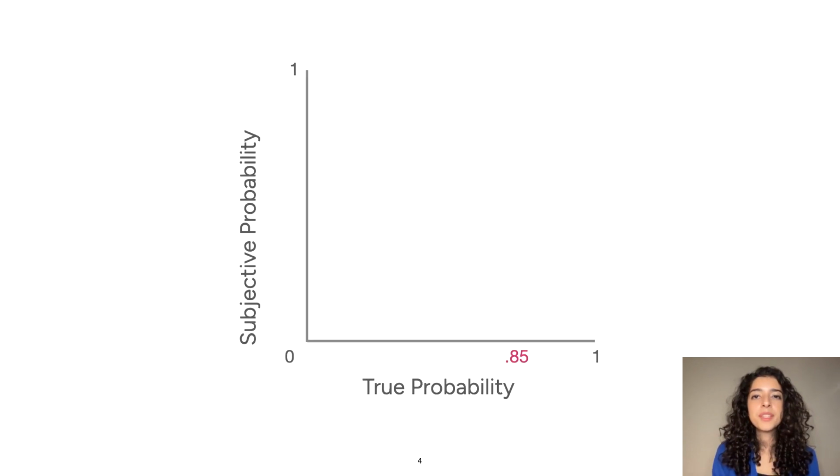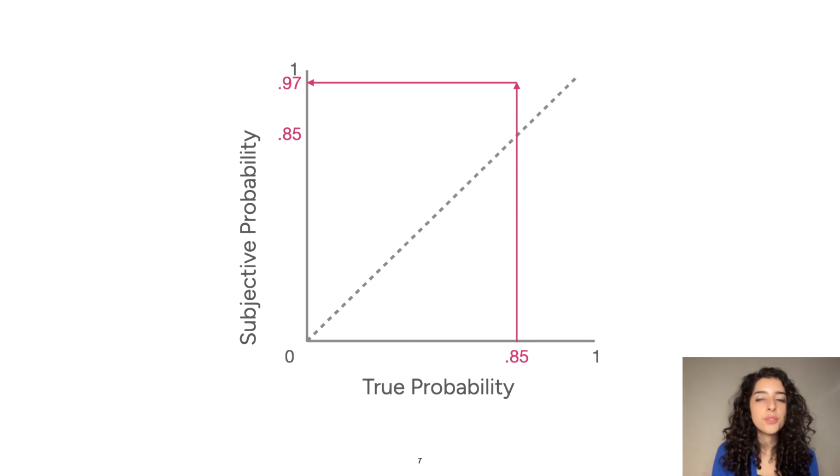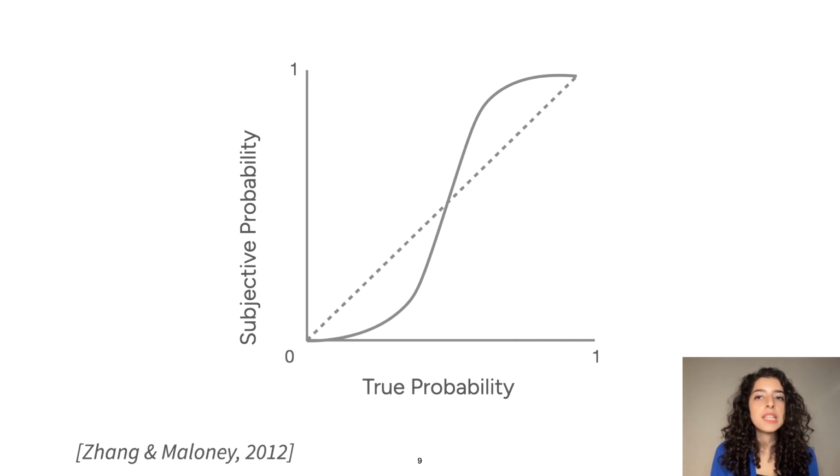So in an ideal world, when I saw this 85%, I should have felt like it was 85% because I want to be interpreting probabilities accurately. What actually happened is that I was rounding this 85% to something closer to 100%, with a pattern that looks something like this, which is something that we see in the literature. People tend to overestimate high probabilities and underestimate low probabilities.